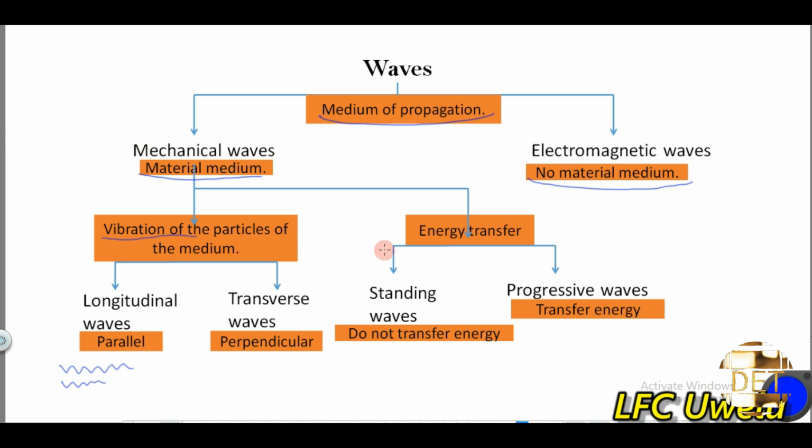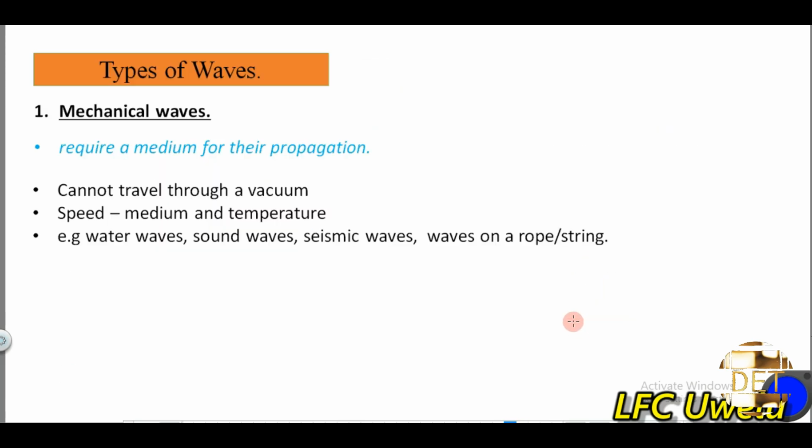So these are the 6 types of waves that we have: mechanical waves, electromagnetic waves, longitudinal waves, transverse waves, standing waves, and the progressive waves. So let's take the first one, which is the mechanical waves. So what is a mechanical wave? A mechanical wave is a wave that requires a medium.